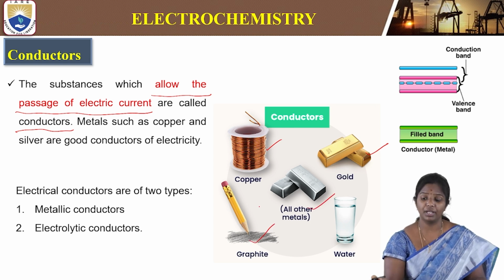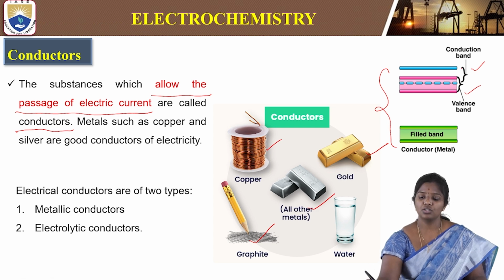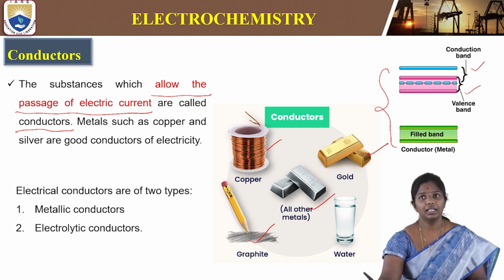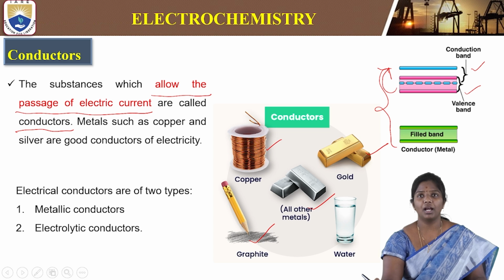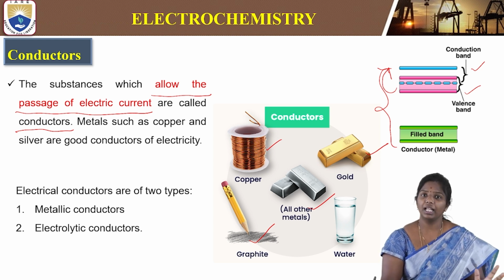They are based on the valence band theory, where as we see here, there is the valence band and the conduction band. There is no gap between the valence and conduction band. So it is easy for the electrons to jump to the conduction band with some applied voltage or in free state. That is how they allow the electrons to jump and cause the electric current.